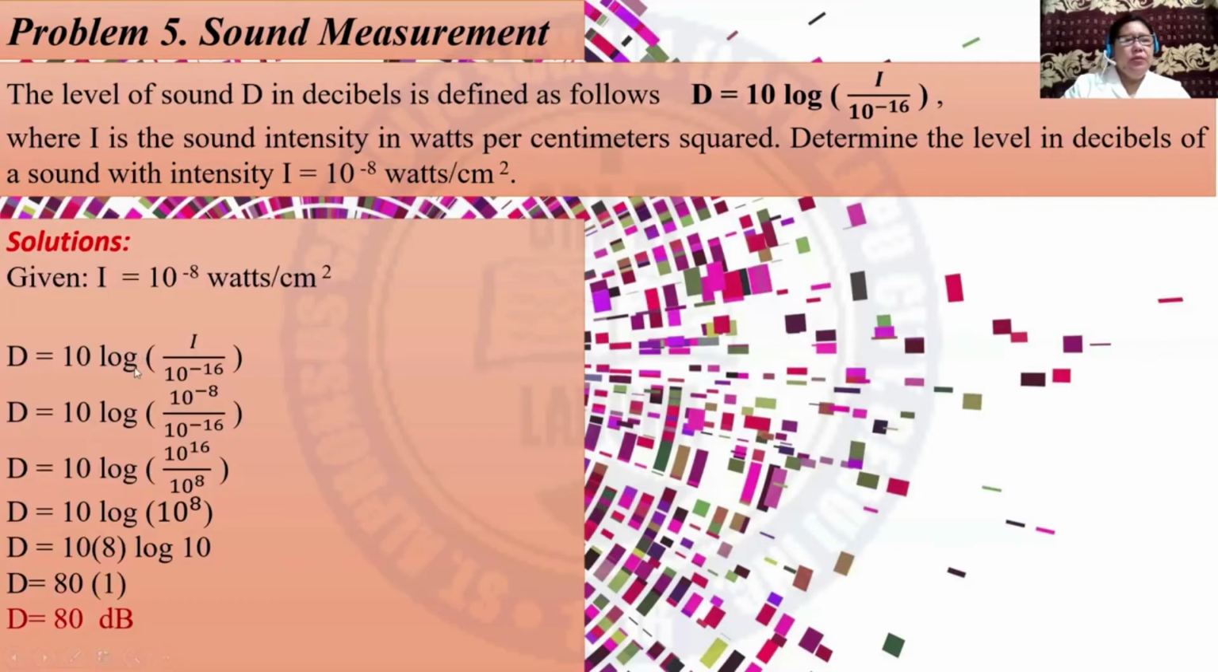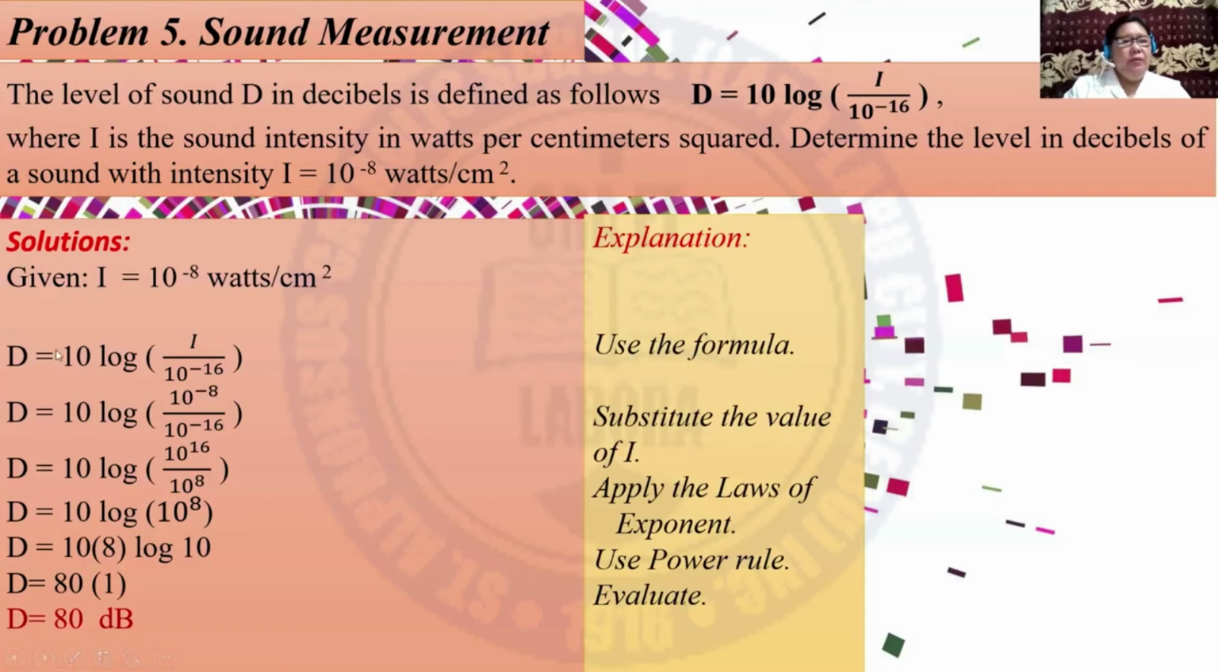Let us have now the solutions. Given I is equal to 10 raised to negative 8 watts per cm squared, first, we have to use the formula. So this is the formula. And then substitute the value of I. So the value of I is 10 to the negative 8. And then we apply the laws of exponents. We can simplify the negative exponents into 10 raised to 16 over 10 raised to 8. And the result of this is 10 raised to 8.